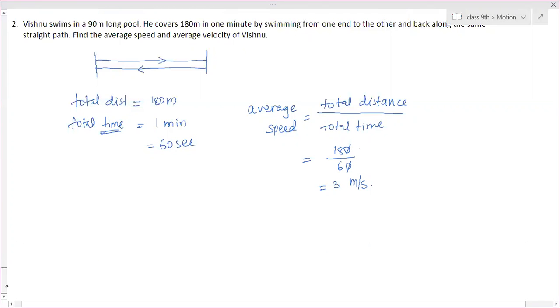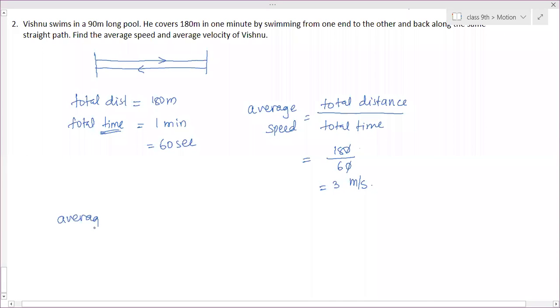Everyone clear? Yes, ma'am. Everyone has done this question? We also have to find average velocity. Yes, then average speed, then average velocity is also asked.